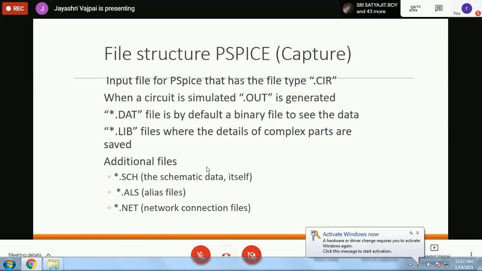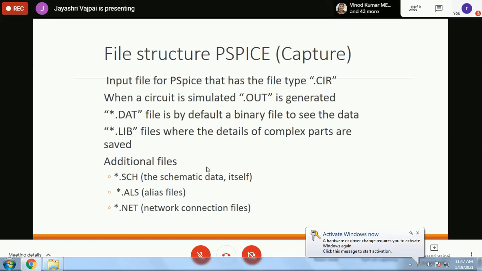and there were no hassles in the running of the circuit, right? Now, suppose you want to get the output in the form of an Excel sheet, you want to send the data to an Excel sheet, you have to interlink it with a .dat file. So the simulation output can be saved in a .dat file, right? By default it is a binary file, and you can connect it to get it in the XLS form.